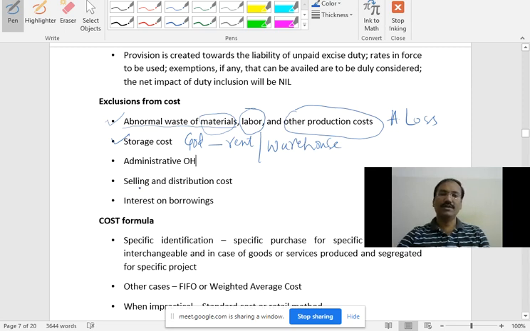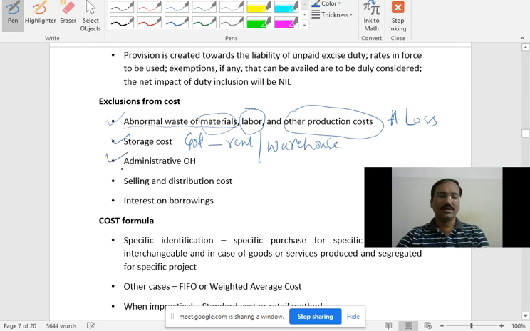If you are paying godown rent, that godown rent cannot be taken into consideration while finding the valuation of inventory. For example, your value of the goods is 10,000 rupees. Other costs associated with the stock are to be included, but storage cost cannot be included.